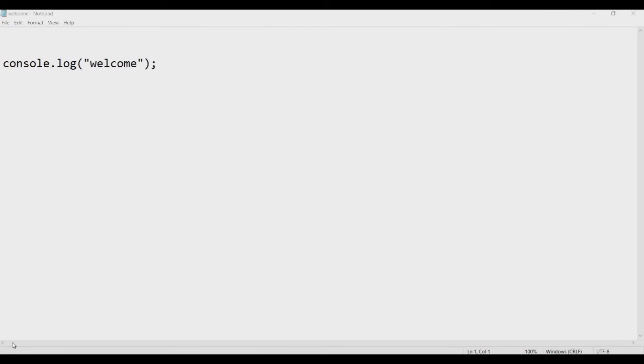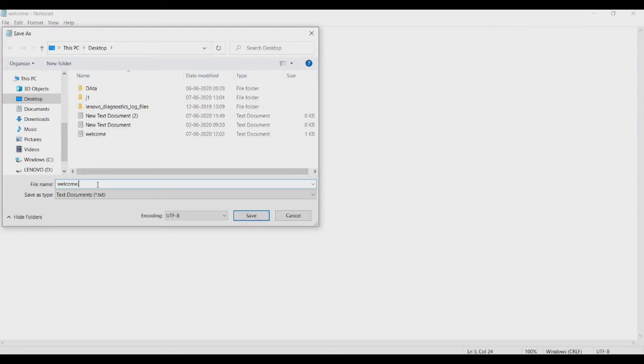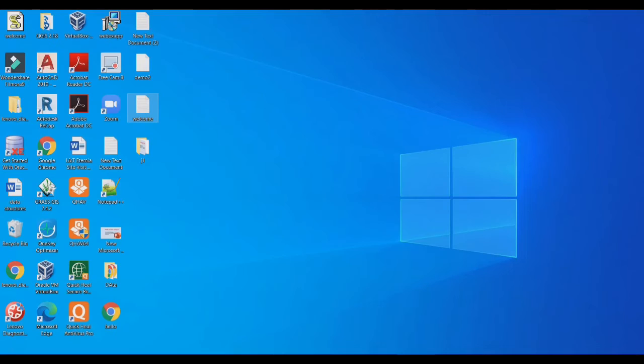Now let's see another way to write JavaScript. You can create a JavaScript file separately. For that I have created a new text file and here I have written JavaScript code. This console.log is my JavaScript code. Now you can save this file with .js extension. So just save this file with welcome.js, save it, close it. Here you can see your JS file, JavaScript.